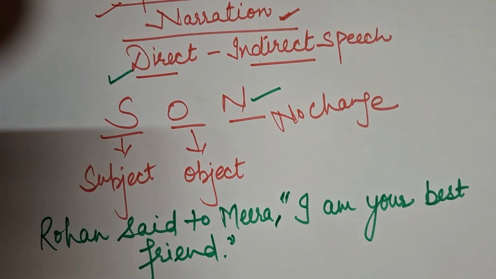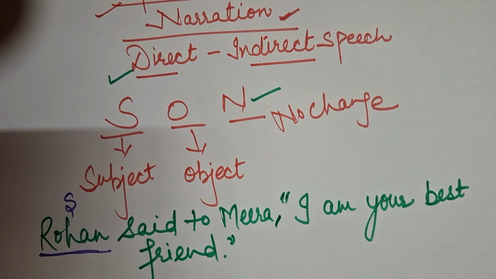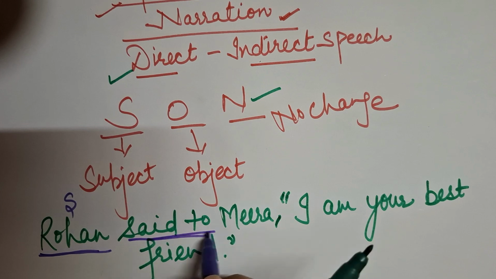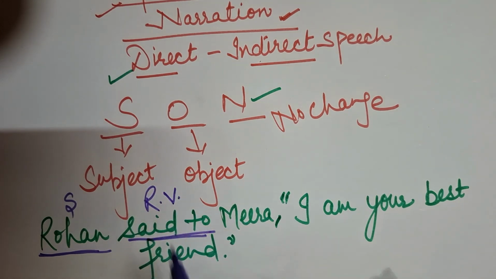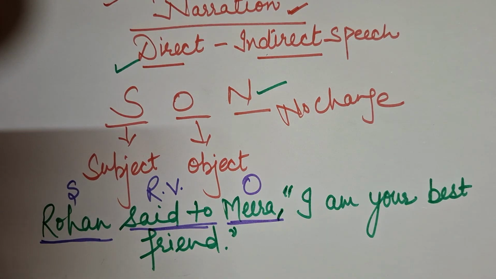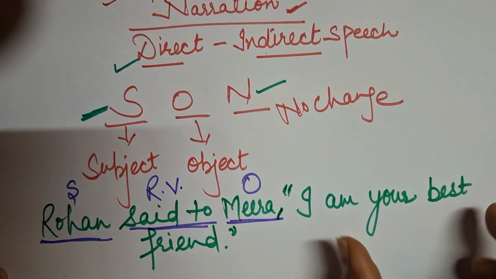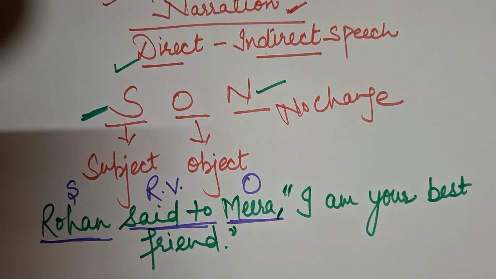I'm going to underline it. Look at the sentence very carefully. Beta, Rohan, that is the subject. Said to, that is the reporting verb. And Meera, that is the object. So this part is coming outside the inverted commas, and according to this rule, it is going to change the inner part of the sentence.